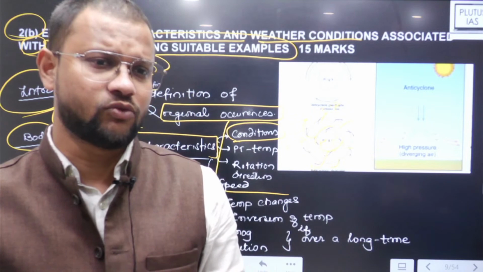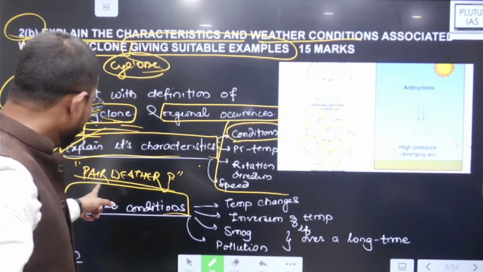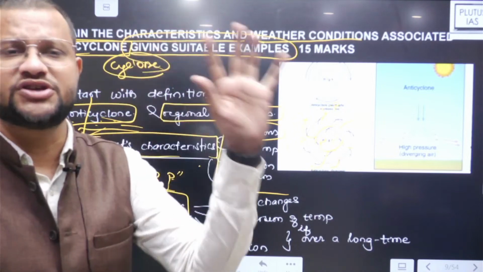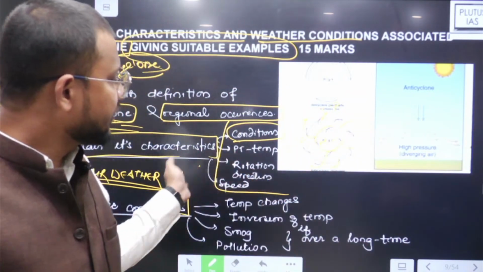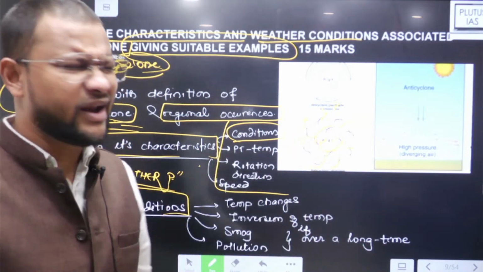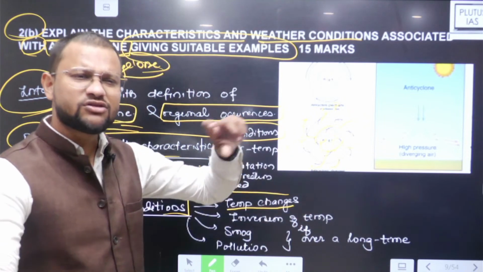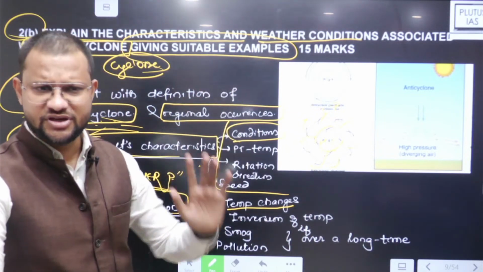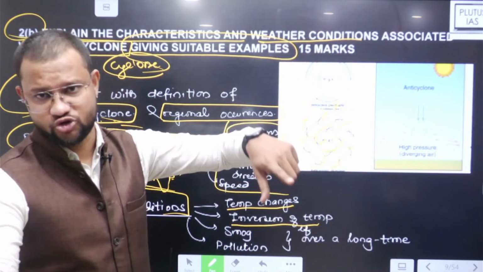Fair weather in a sense what? It does not lead to lots of changes like cyclone does, right? Cyclone बहुत सारे temperature, pressure, humidity changes करेगा. However for anticyclone you will find generally temperature changes are very nominal or within a small range. Then you will find inversion of temperature, that is pretty common over here.